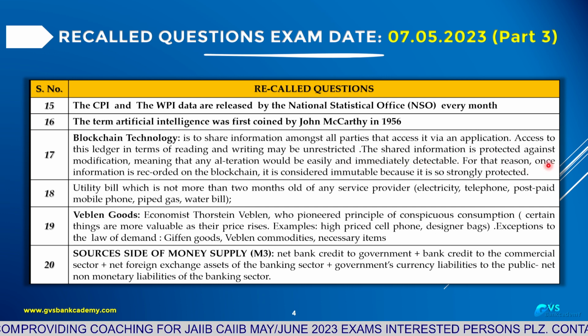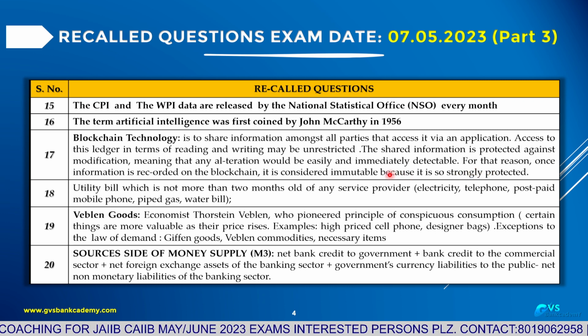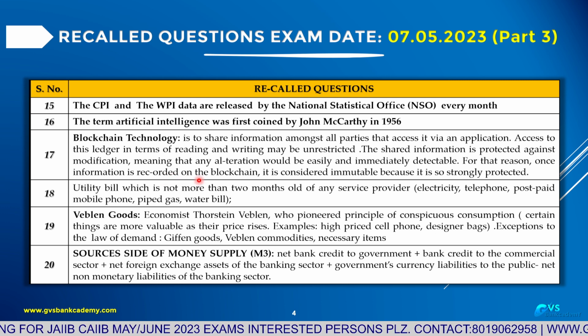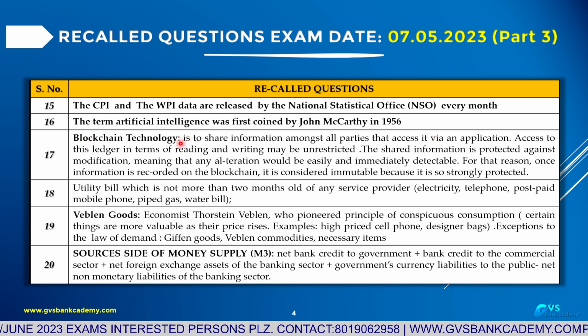So, for that reason, once the information is recorded on the blockchain, it is considered immutable because it is strong. It cannot be changed. Once the information is recorded under the blockchain technology, it is considered absolutely immutable, clearly, strongly protected. Nobody can change it. That is called blockchain technology.